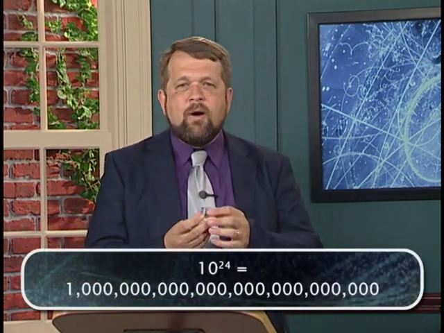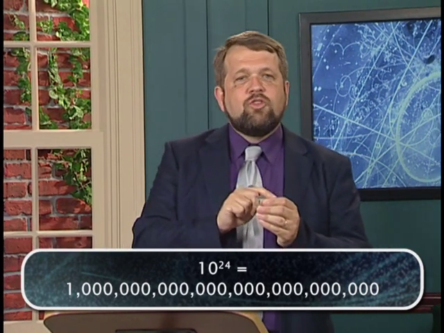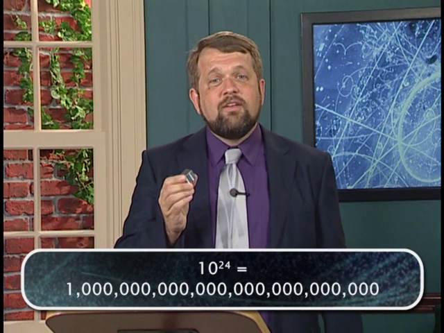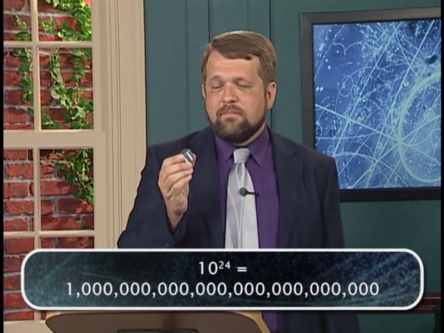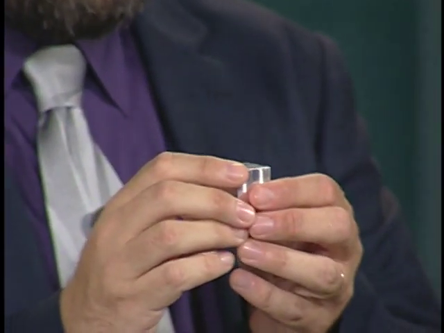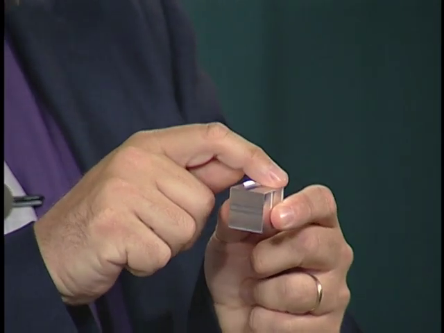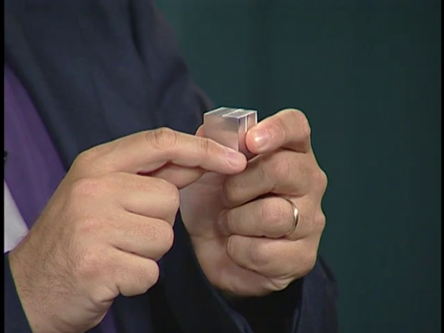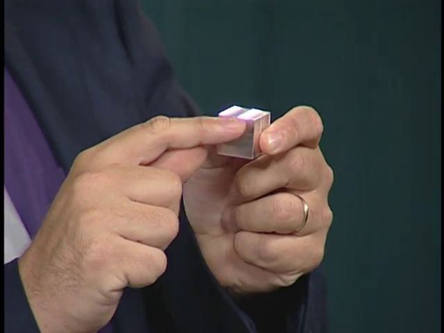A 1 followed by 24 zeros. That's 1 trillion trillion aluminum atoms. There are 100 million aluminum atoms on this edge, 100 million aluminum atoms on this edge, 100 million aluminum atoms on that edge. About 100 million aluminum atoms to the inch.